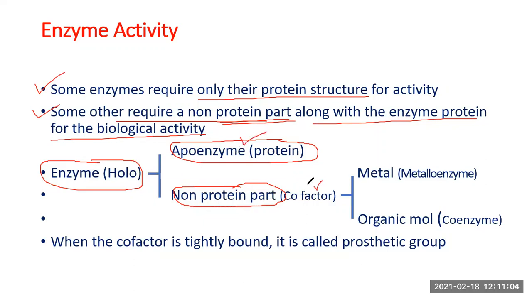The non-protein component is called the cofactor. And the cofactor can be a metal ion. That additional factor can be a metal ion. So enzymes which require metal or metal ions for their activity are called metalloenzymes. I am repeating once again.